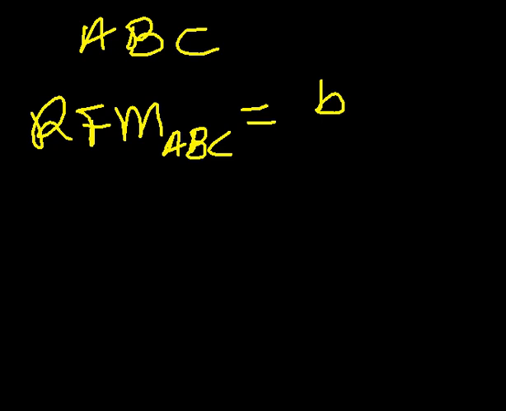In this case, let's say we'd like to have the percentage composition of element A. What will that be?